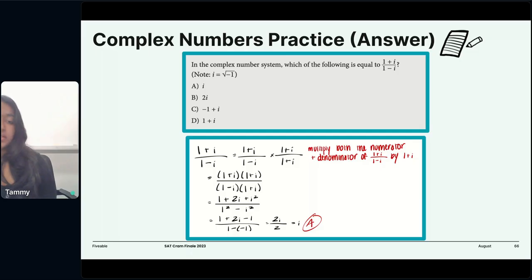We're grouping it together, the real with real and imaginary with imaginary. We get 2i over 2, and we divide out 2 to get our answer, i. So it would be option A. Okay, let's move to the next problem.